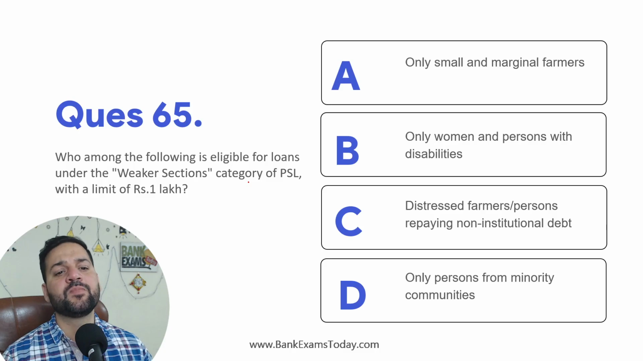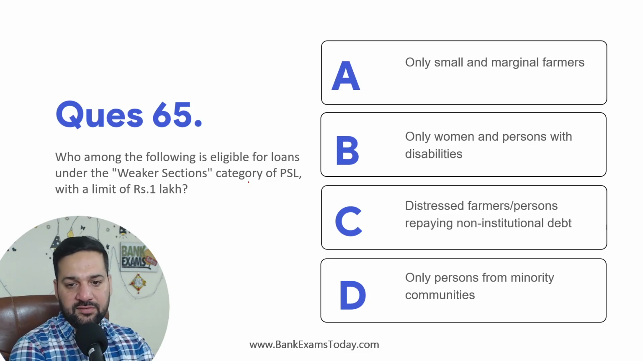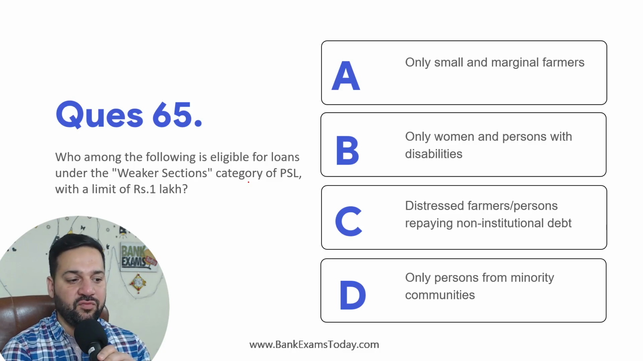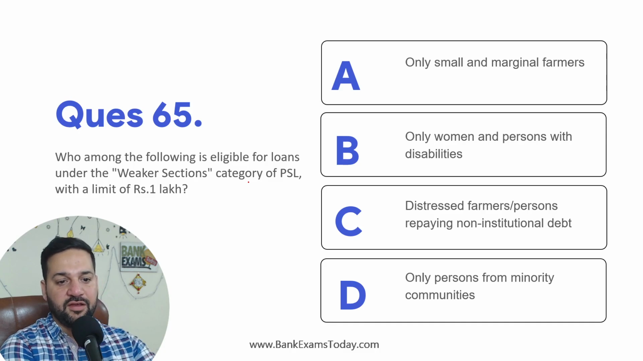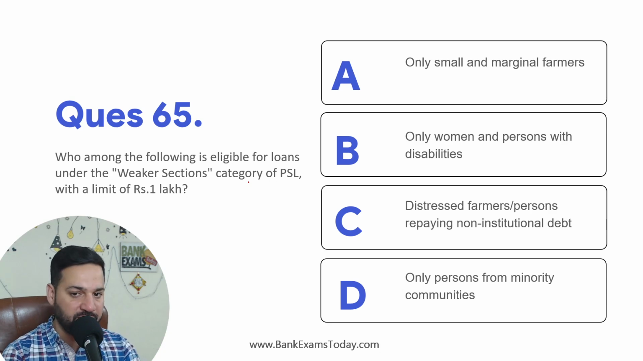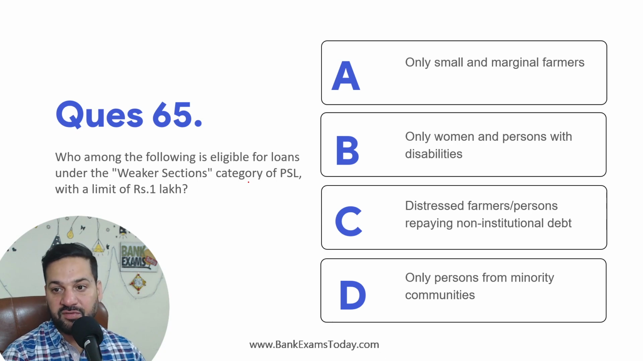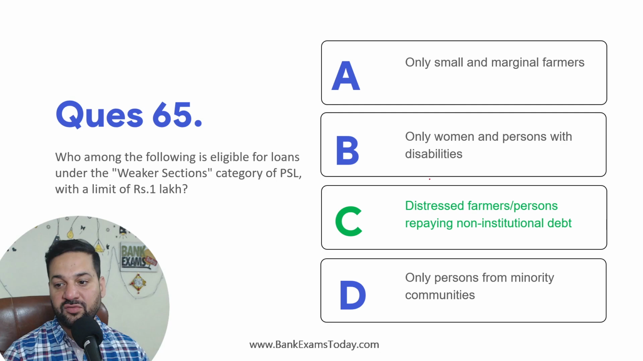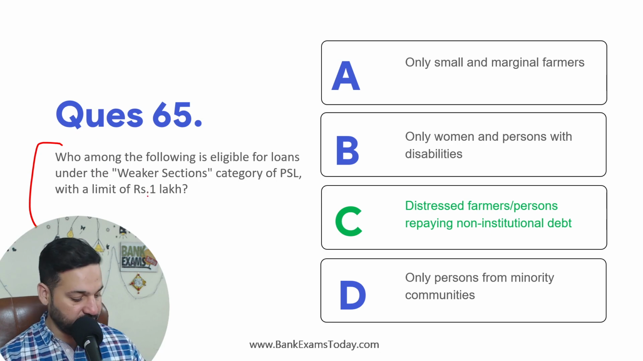ऑब्वियस आंसर था. Who among the following is eligible for loans under weaker section category of PSL with the limit of 1 lakh rupee? So who among the following is eligible for loans under the weaker section with the limit of 1 lakh rupee? Distressed farmers. Who among the following is eligible for loans under weaker section?